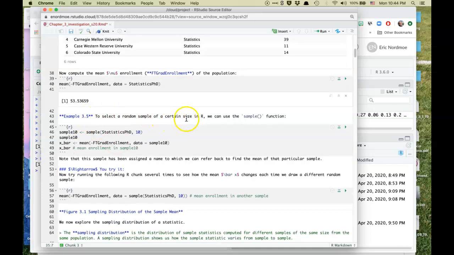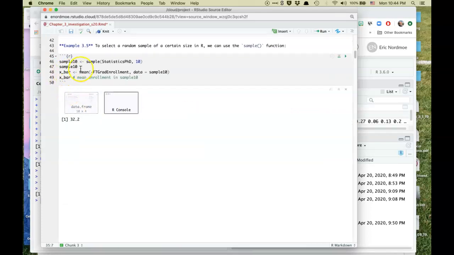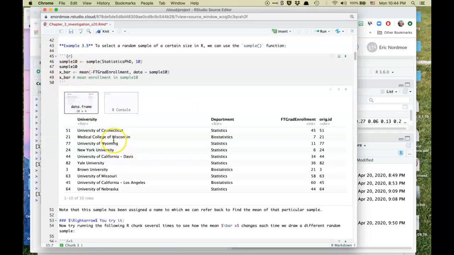Example 3.5 now is to select a sample. We're going to use the sample function, which we've seen before. I'm going to sample from this data set and take a sample of size 10 and see what happens. So we run that, we get a sample of size 10. Here's what it looks like. Yours will be different from mine, right?